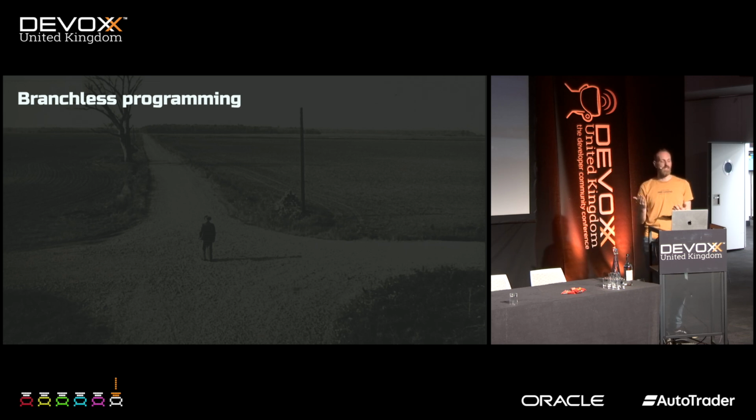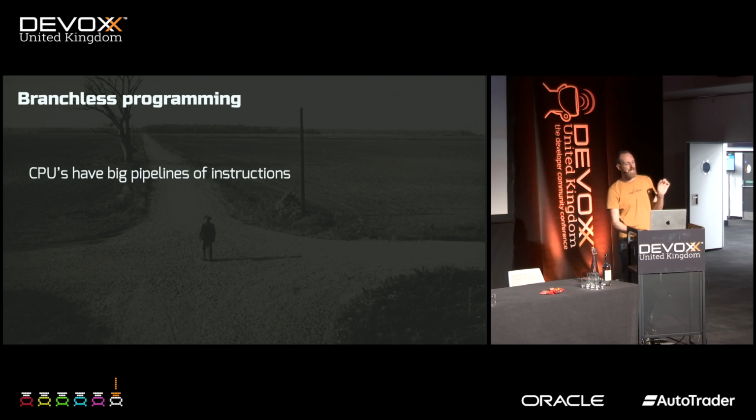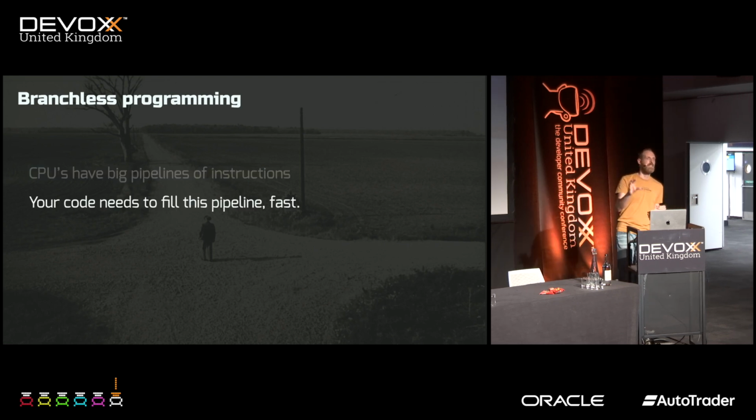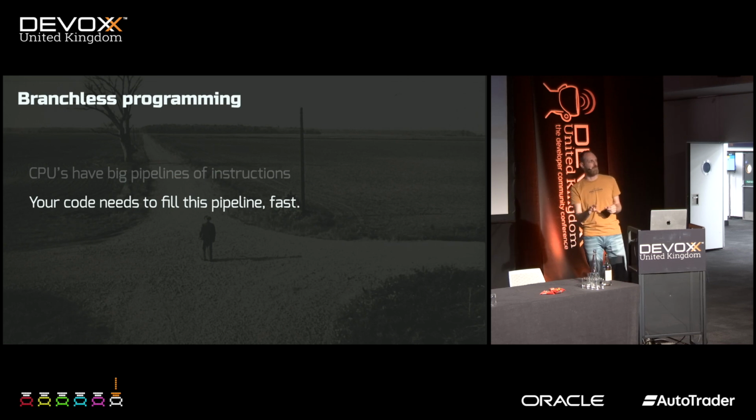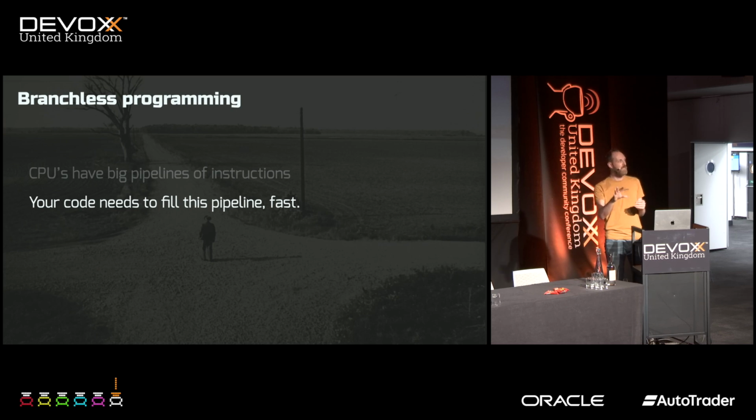And this is also very close to branchless programming. So what we've just done was already branchless programming. There were no loops in the SWAR code. Why do we want branchless programming? So your CPU has a big pipeline of instructions. It wants to do all this work. And they work best if you fill this pipeline as predictably and fast as possible. So if you can tell the CPU exactly what you want to do in the future and fill this pipeline with everything you want to do, perfect.